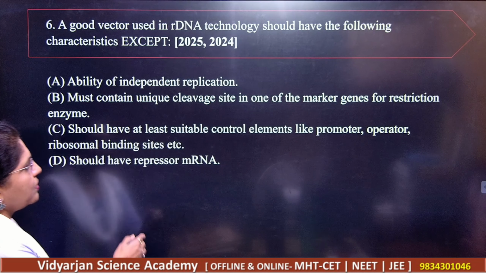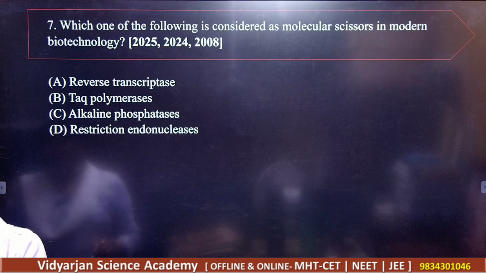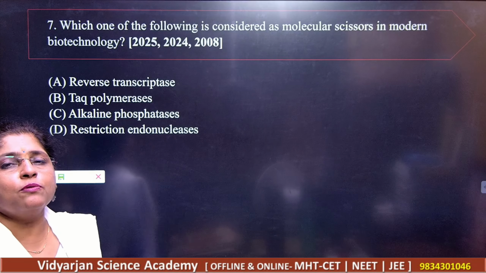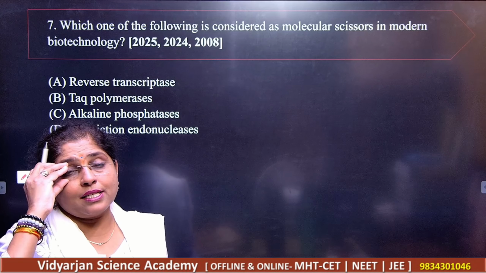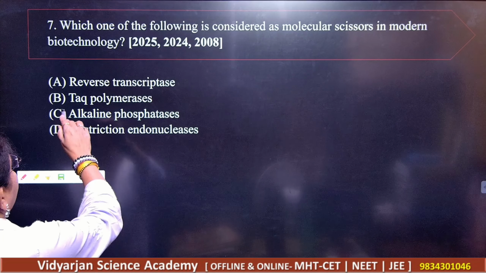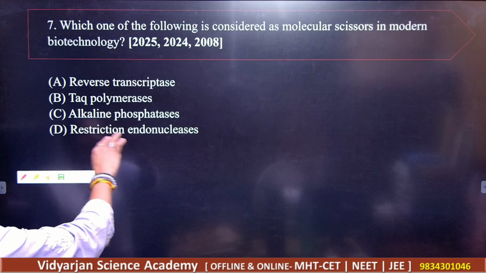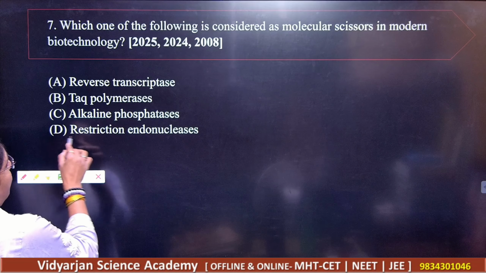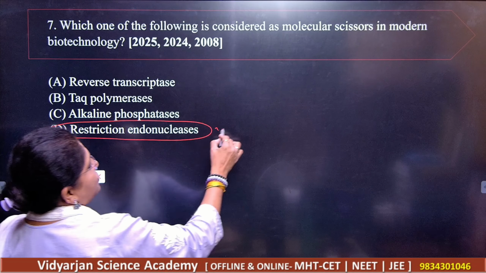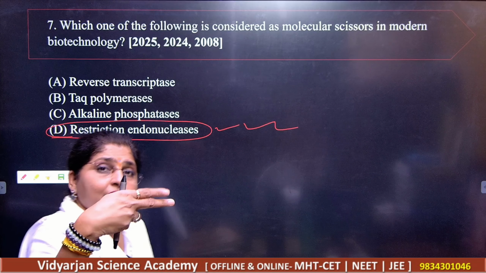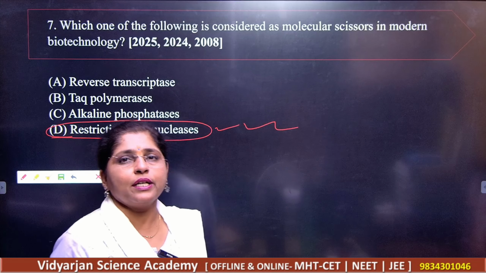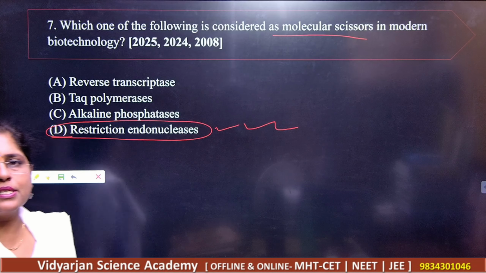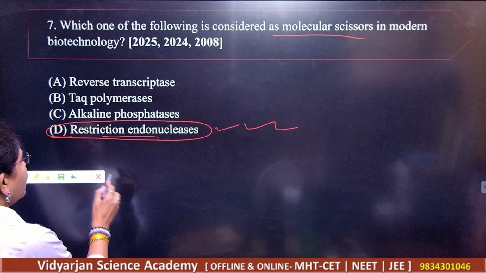Next is which of the following is considered as molecular scissor in the field of modern biotechnology? Let us see what that is. The options are reverse transcriptase, Taq polymerase, alkaline phosphatases, and restriction endonucleases. Obviously, REN, that is restriction endonucleases, will cut the bond at specific sites. Got it? Molecular scissor is restriction endonucleases.